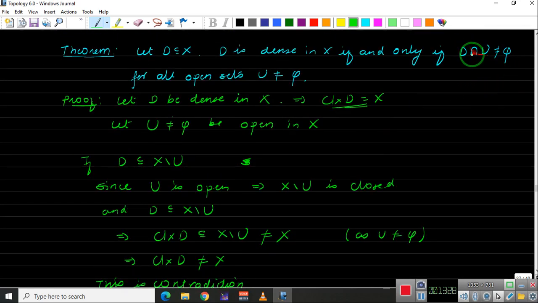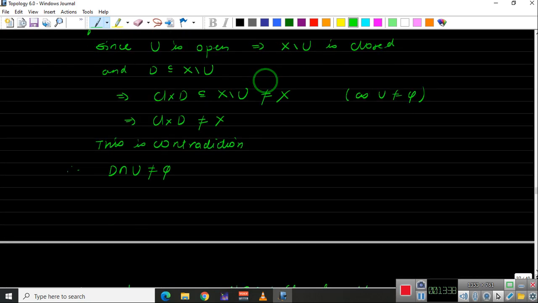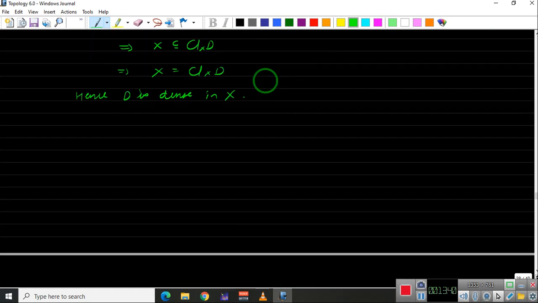So in order to show that some set is dense in X, we need to show that it intersects every non-empty open set. Now this non-empty open set can be replaced by a basic open set. By using the same theorem, you can prove the basic result, or you can prove this as a theorem.